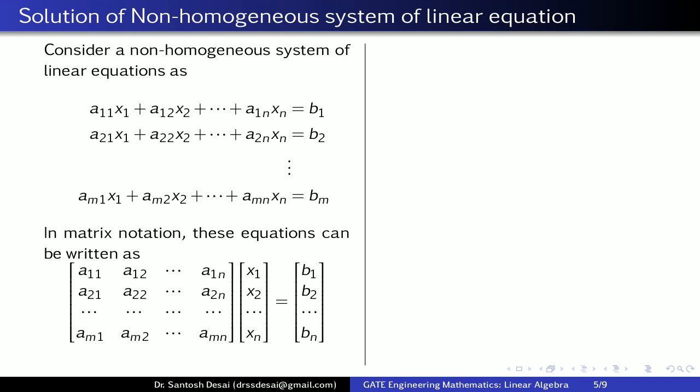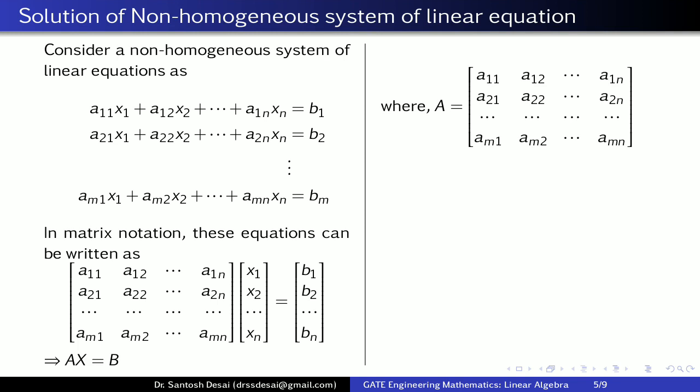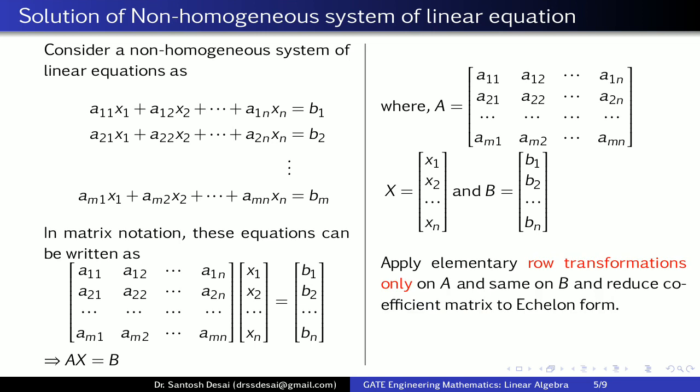Now these matrices have some special names. So here capital A is called the coefficient matrix, capital X is called the matrix of unknowns, and capital B is called the matrix of constants. Now to solve this system of equations, apply row transformations on A and also on B and reduce the coefficient matrix to the echelon form. And once you reduce it to echelon form, find the rank of A and rank of AB. And by using this rank of A and rank of AB, one can conclude the following.